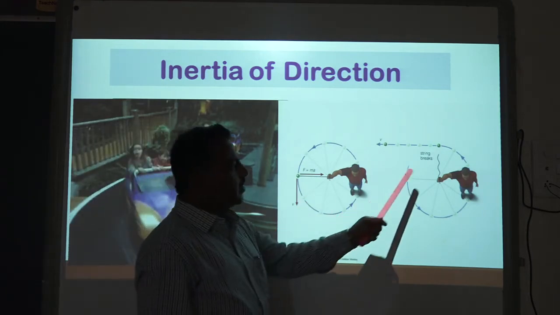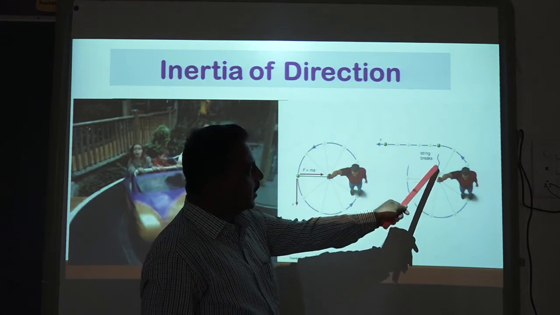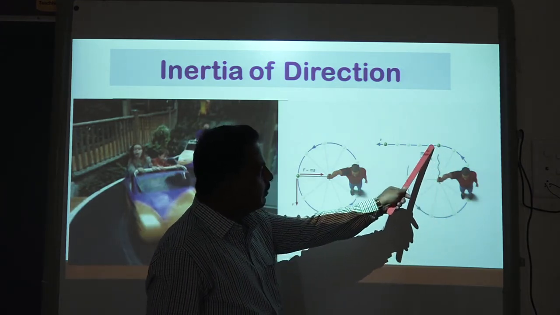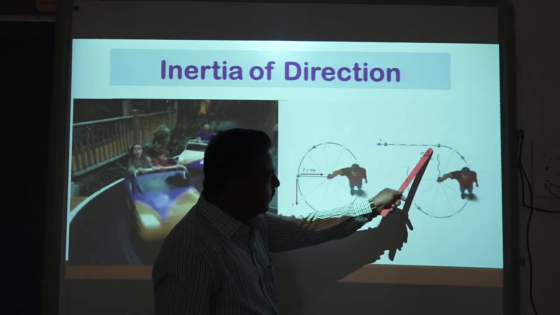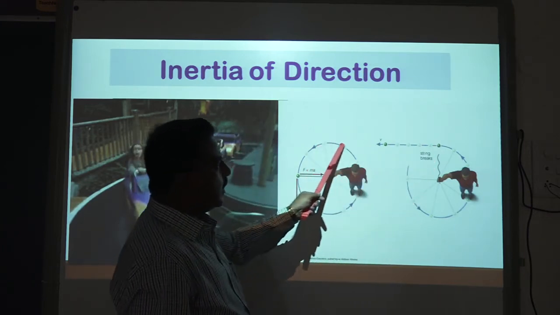But imagine instantly this string breaks. Now what happens if this string breaks? The object will not perform its circular motion. In fact, the object will try to continue its direction, and this object will go in a tangential way. The velocity's direction of this object will be in this direction.